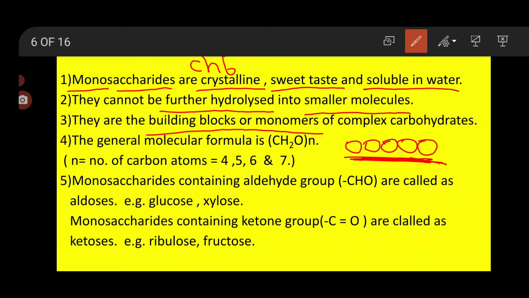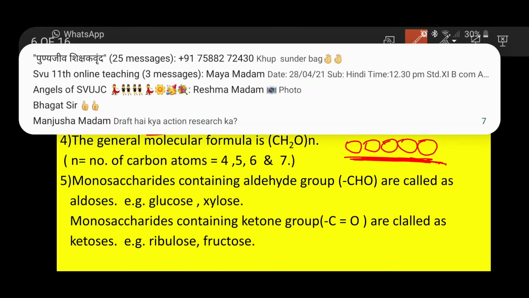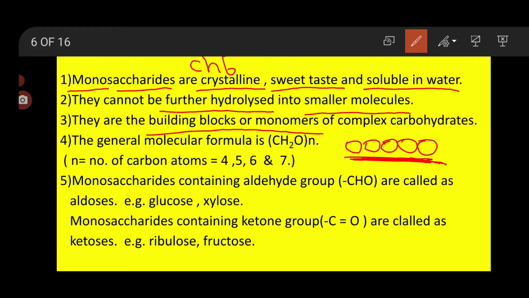Next is B. They are the building blocks, or the monomers, of carbohydrates. Then their general formula: F for formula. Their general formula is CH2O by N, similar to carbohydrate, where N is the number of carbon atoms. In a monosaccharide, the number of carbon atoms will never be 1, 2 or less than 3. It will always be 3, 4, 5, 6 and 7.